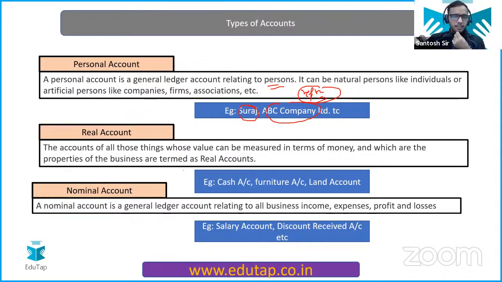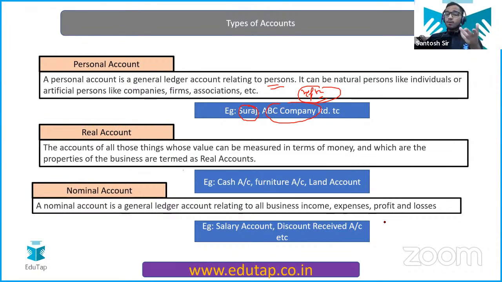Suppose you have to give salaries to the employees, and you haven't given them right now, so they are outstanding. We call it outstanding salary. This outstanding salary represents the group of employees to whom we have to give the salary. So this outstanding salary account is a representative personal account. There is a trick for that as well. Whatever nominal account is there, if you prefix or suffix anything, that becomes your personal account.